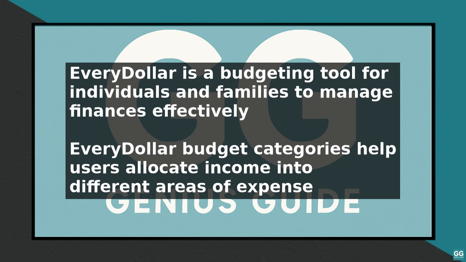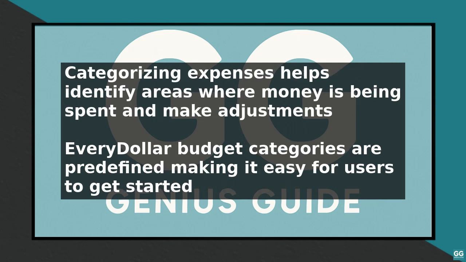To get started, it is essential to understand the importance of categorizing expenses. Categorizing expenses helps to identify areas where money is being spent, making it easier to make adjustments and stay within budget. EveryDollar budget categories are predefined, making it easy for users to get started with their budgeting journey. The first step is to assign income to the appropriate budget categories. This includes income from salaries, investments, and any other sources of revenue.